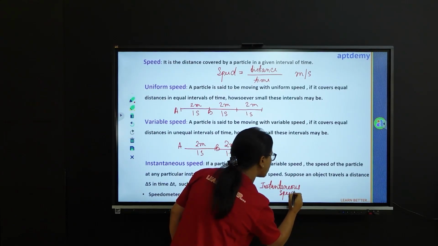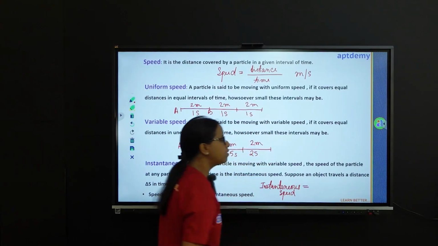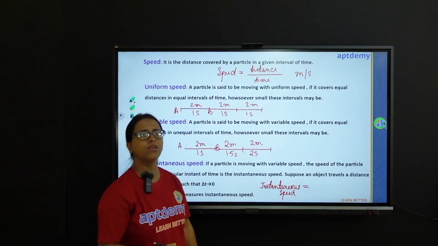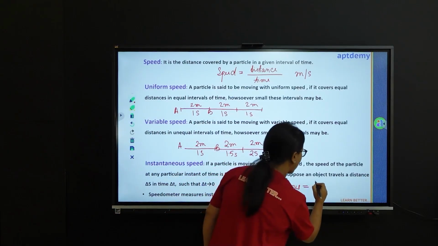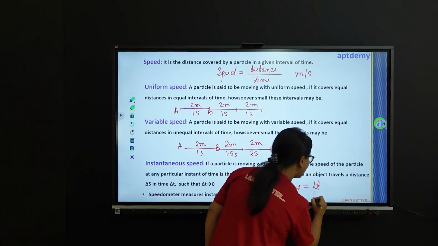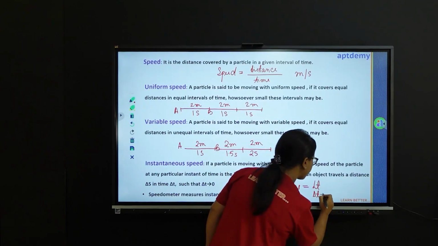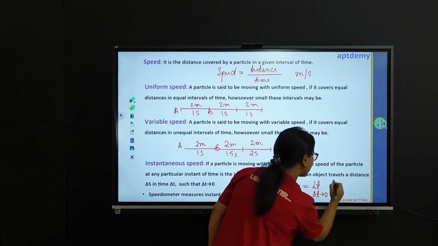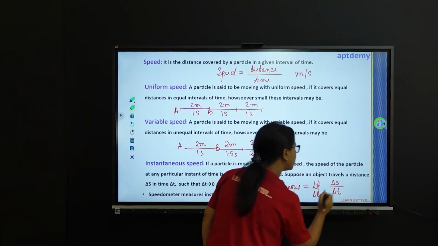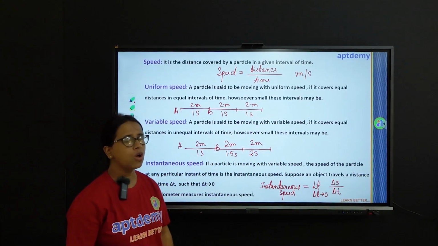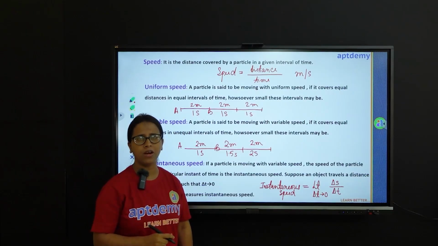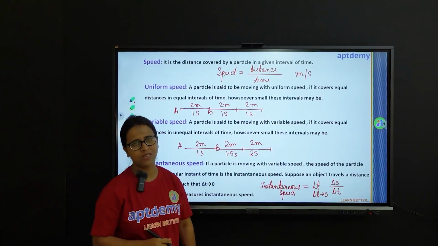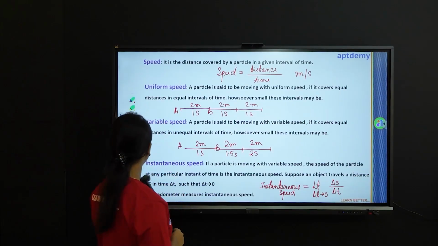If delta S represents the distance travelled by the object in a time delta t, then we can write instantaneous speed as limit delta t tending to 0 of delta S over delta t. So this gives us the measure of instantaneous speed. You must have seen the speedometer in a car. A speedometer measures instantaneous speed.